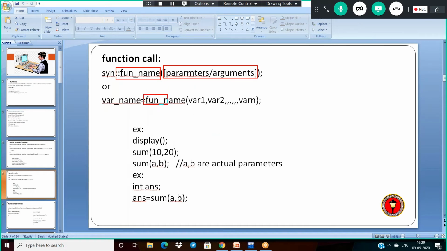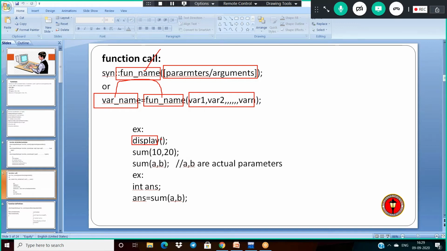See here, I'm using the function name and the parameters, and I can assign this function call to some other variable also. We can use these two ways. When we use function name followed by parameters directly, if the function does not return any value, you can use directly the function name with its parameters like